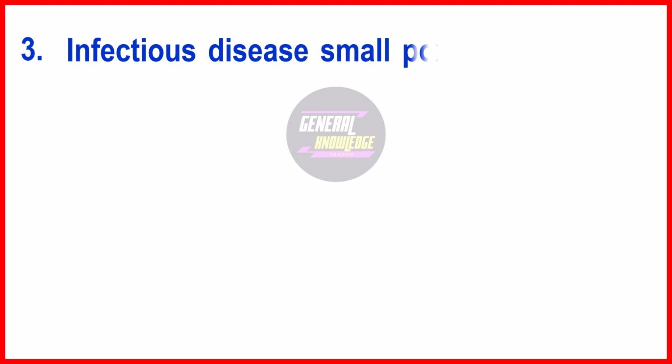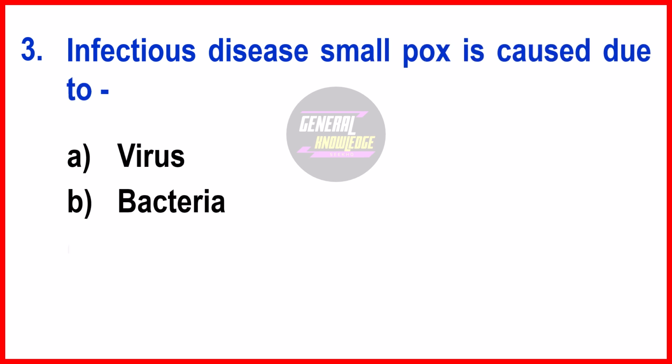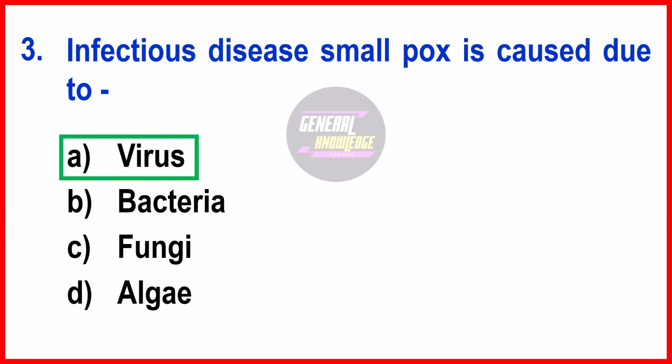Next question. Infectious disease smallpox is caused due to. The right answer is option A, virus. Smallpox is caused by the variola virus. Specifically, there are two variants, variola major and variola minor. Variola major was the most common and deadly form, while variola minor caused a milder illness.